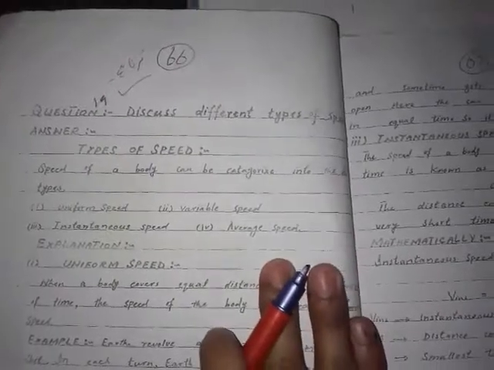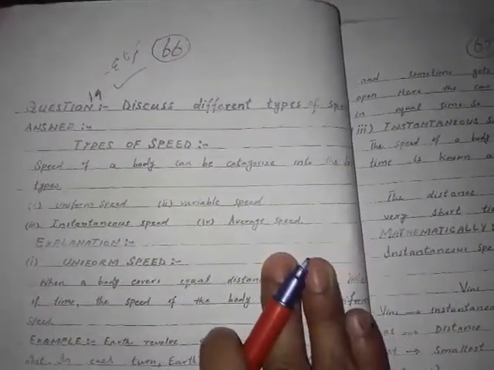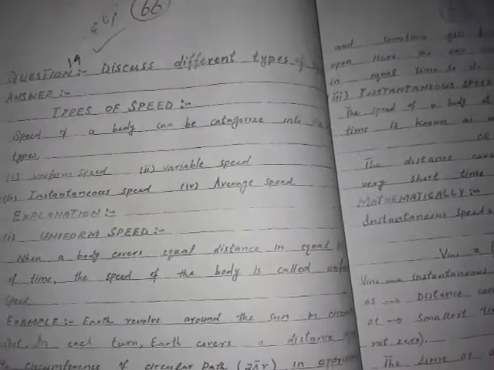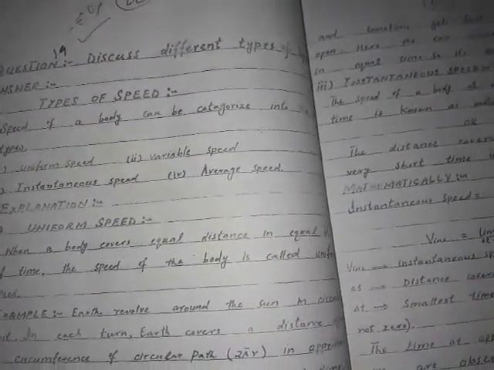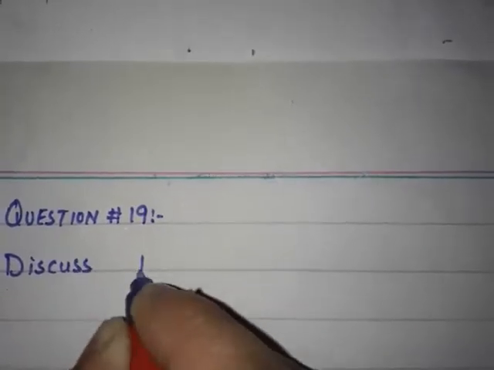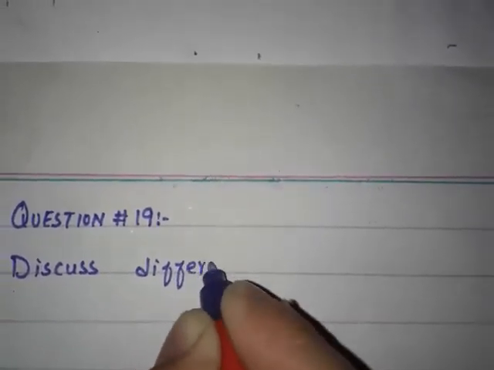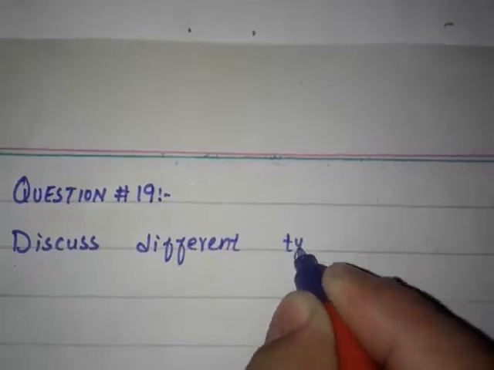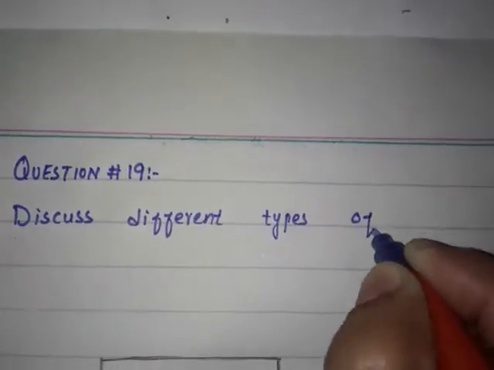Now coming towards question number 19, discuss different types of speed. First of all, draw a proper mind map for it. Write down the heading of the question. Question number 19. Underline it properly. The question is, discuss different types of speed.